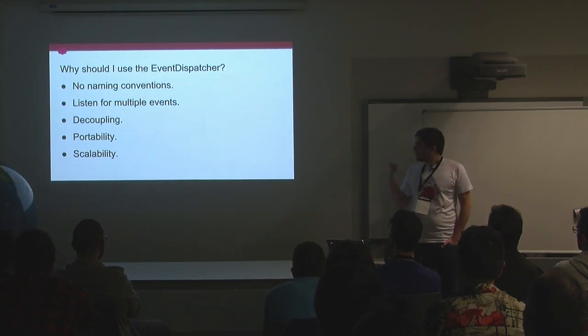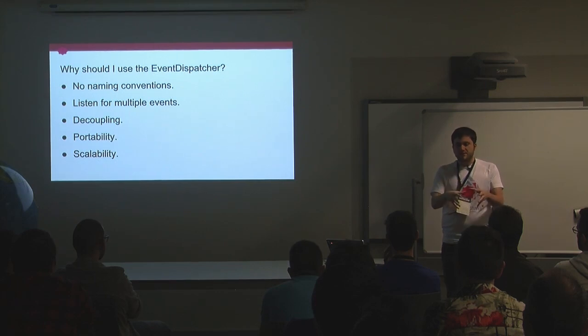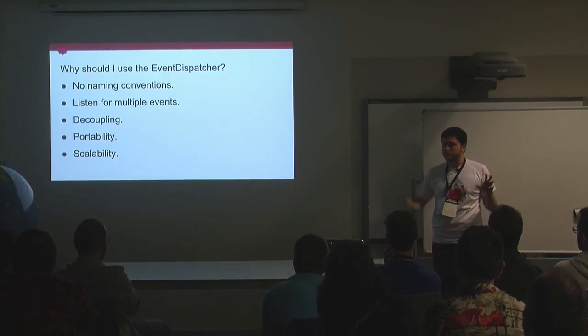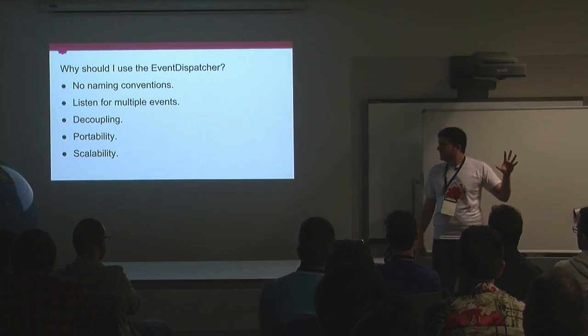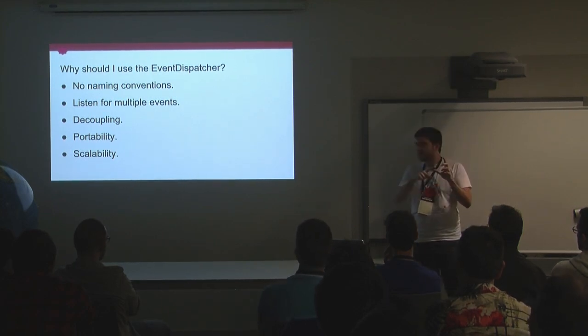And the event dispatcher provides some decoupling, because with the event dispatcher, we have an intermediary that is between the class that triggers the event and the class that subscribes. So the class that triggers the event doesn't need to know anything about the class that is subscribed to the event, and the other way around as well.